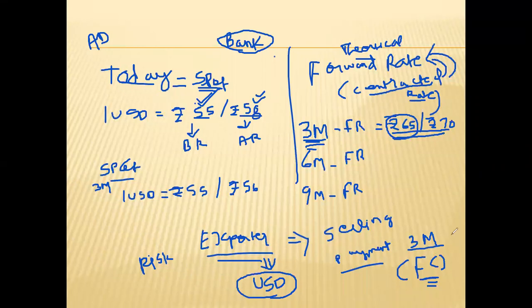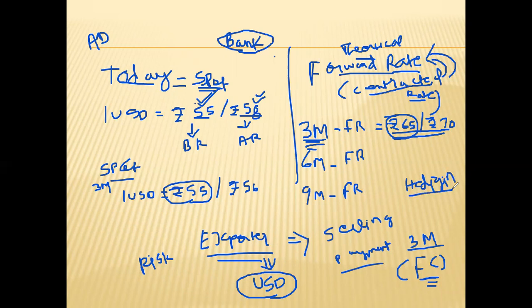But if he had not entered into this forward contract, he would have gone to the spot market, no? Because then he could have sold at 55 rupees only. So by this, he had avoided a loss of rupees 10 per dollar. See, this is the importance of forward rate or forward contract. So this technique which the exporter has adopted is known as hedging. Hedging means minimizing the risk.